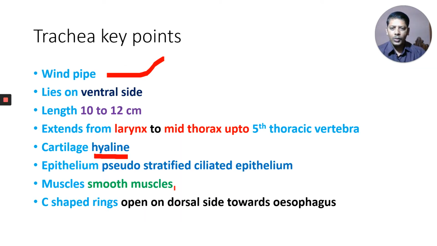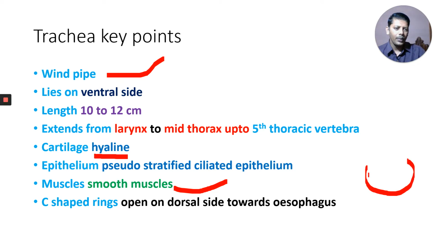Next, muscles. What type of muscles are present in our respiratory tract? Here the muscles are smooth muscles. We learned earlier that in the gastrointestinal tract, in the muscularis externa, there are smooth muscles. Here also there are smooth muscles. And what type of rings are these? C-shaped rings. They open on the dorsal side.